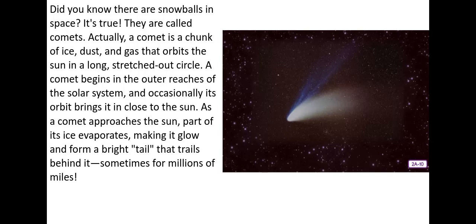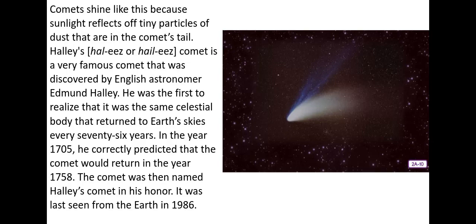Wow, that's beautiful. Comets shine like this because sunlight reflects off tiny particles of dust that are in the comet's tail. Halley's Comet is a very famous comet that was discovered by English astronomer Edmund Halley. He was the first to realize that it was the same celestial body that returned to Earth's skies every 76 years. In the year 1705, he correctly predicted that the comet would return in the year 1758.